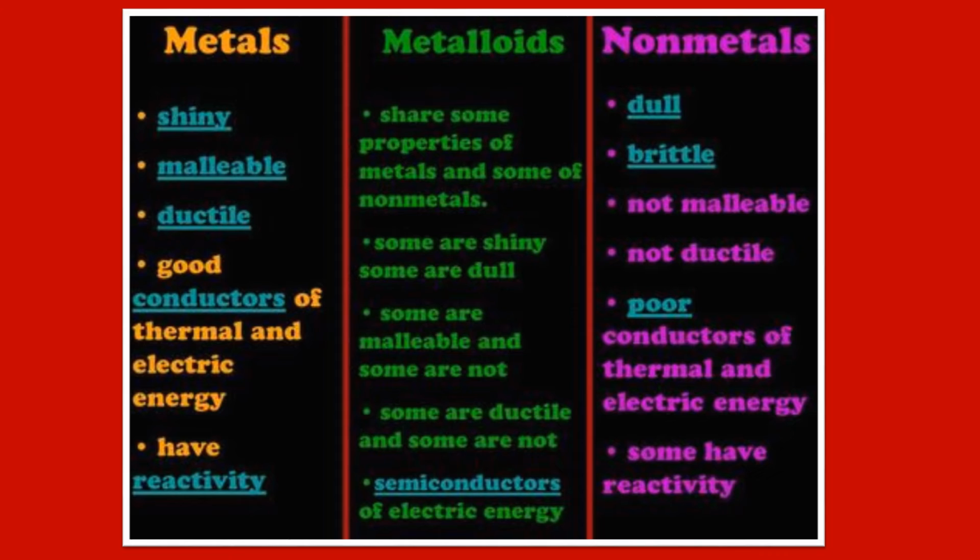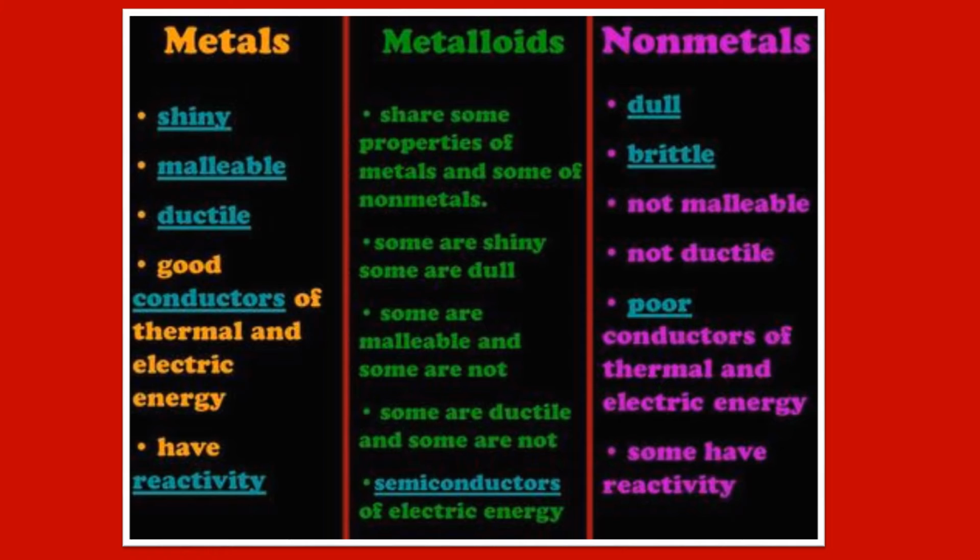Obviously that is why we use metals for cooking. We use them for electrical wires and everything. They are made of metals. We use copper and iron very commonly in that, and they have reactivity. They are highly reactive. Not all of them, but most of them. Now we'll be seeing non-metals. After seeing non-metals, then we'll go to metalloids.